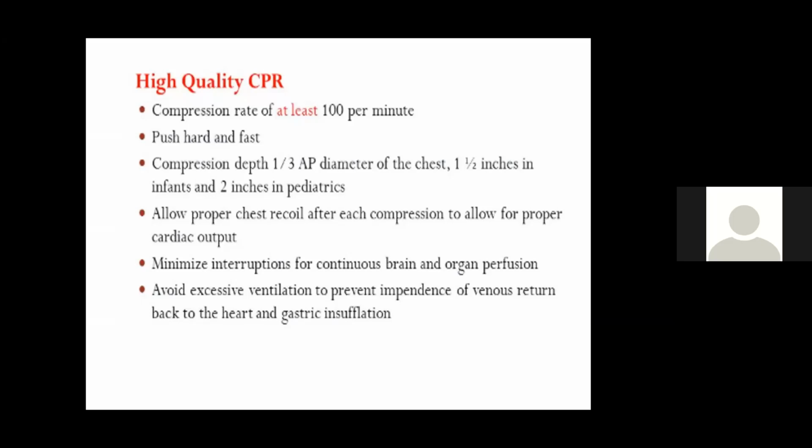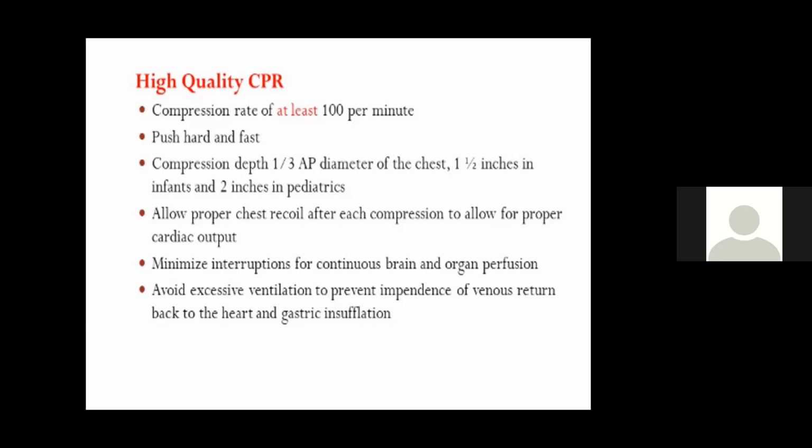Compression depth should be 1/3 the anteroposterior diameter of the chest, or 1.5 inches in infants, 2 inches in children. Allow proper chest recoil after each compression to allow for proper cardiac output. Minimize the interruptions for continuous brain and organ perfusion. So you should not interrupt in between.